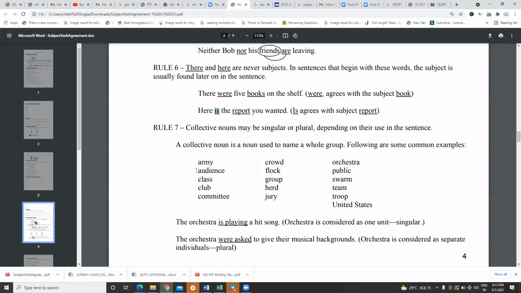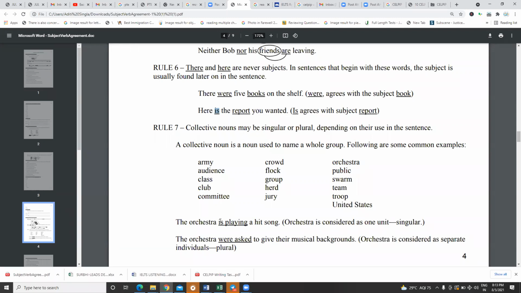So we have collective noun. If you've attended my last grammar session, which was held 2 months back, I talked about the parts of speech. There I talked about different kinds of noun, and one of them was collective noun. So collective noun can be singular or plural. How do we determine it? By seeing the pronoun. A collective noun is a noun which represents the entire group, like army, committee, jury. So all the people who are judging somebody become a jury. Doesn't matter if it's 5, doesn't matter if it's 6.